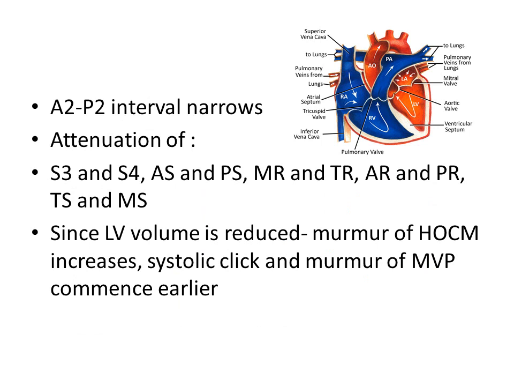During Valsalva maneuver, there is decreased blood return to both the chambers of the heart. Hence, A2 and P2 interval narrows. Because blood flow is reduced on both the chambers, there is attenuation of S3 and S4, aortic stenosis and pulmonary stenosis murmur, mitral regurgitation and tricuspid regurgitation murmur, aortic regurgitation and pulmonary regurgitation murmur, tricuspid stenosis and mitral stenosis murmur.